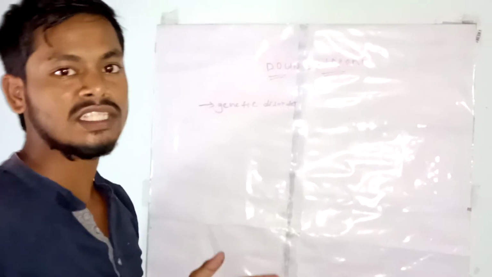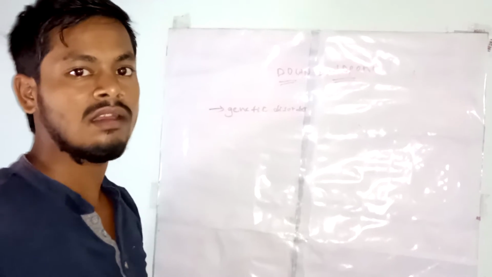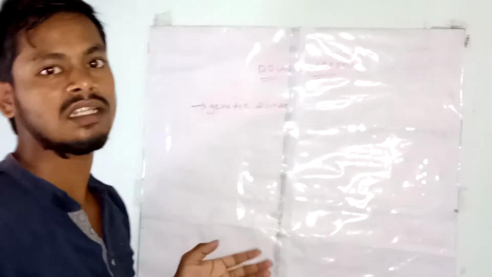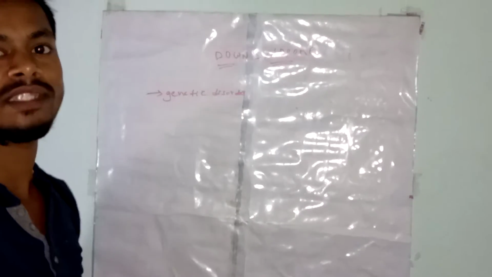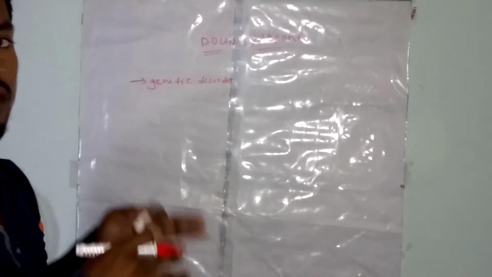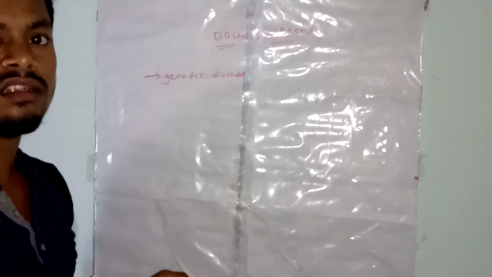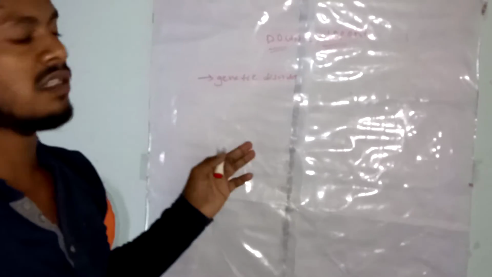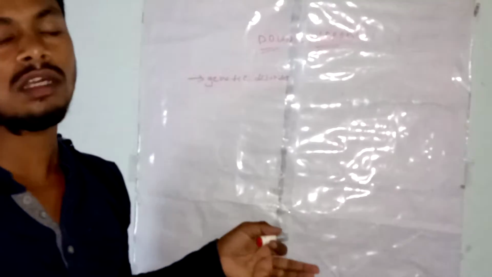For example, if an error occurs in replication, transcription, or translation, such errors commonly produce a single gene disorder such as cystic fibrosis, sickle cell anemia, Huntington's disease, and so on. Similarly, if an error occurs in cell division, such errors produce chromosomal abnormalities such as Down syndrome, Edwards syndrome, Patau syndrome, like that.